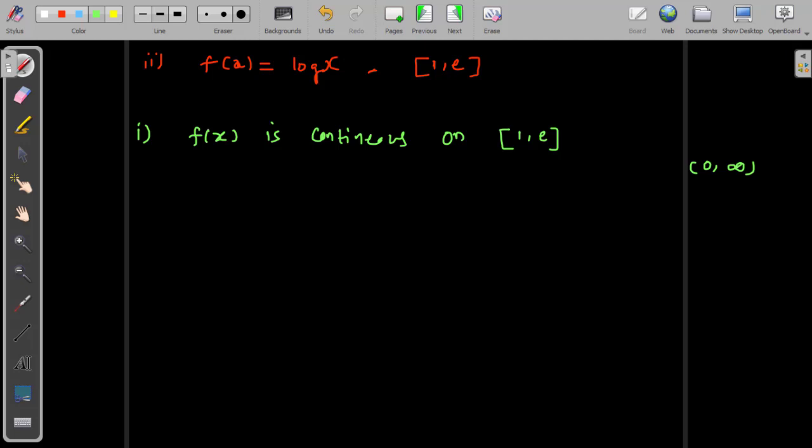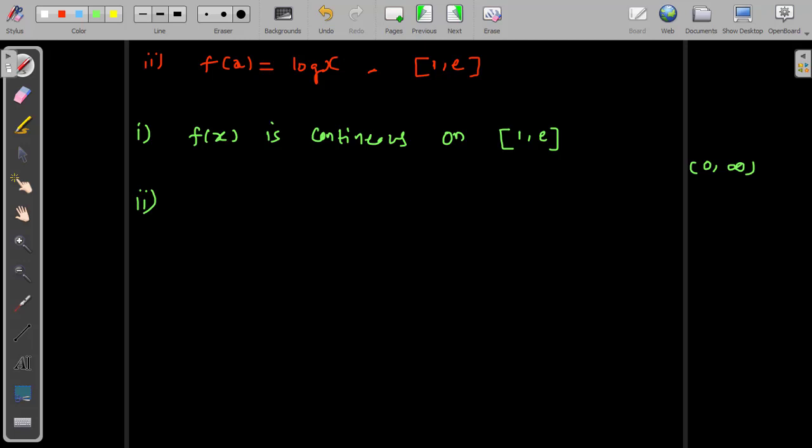Between 1 and e we have many real numbers. The value of e is approximately 2.7182. You can choose any value in between and plug it into the given function, and you will not get infinity, which means the function is continuous everywhere over the interval 1 comma e. Now the second condition we will check.